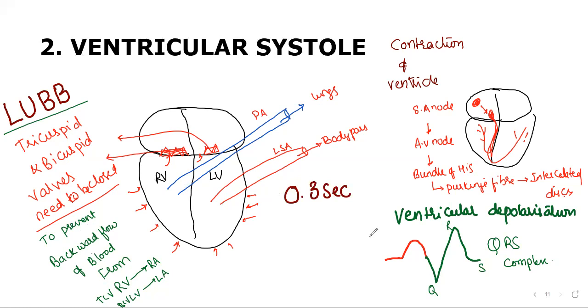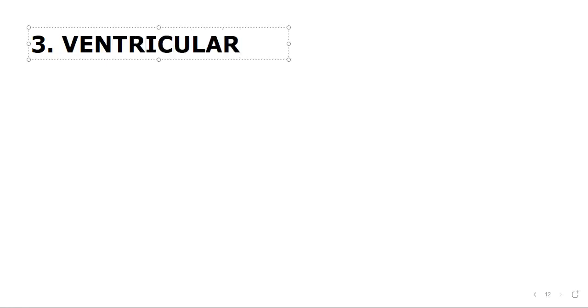Okay. Next, the last one we call ventricular diastole. Yeah, ventricular diastole. Interestingly, at the same time, atria are also going for diastole. That's why it is also called atrioventricular diastole.